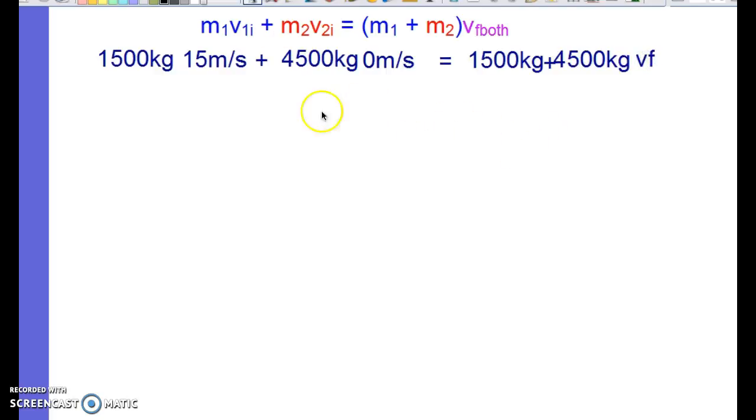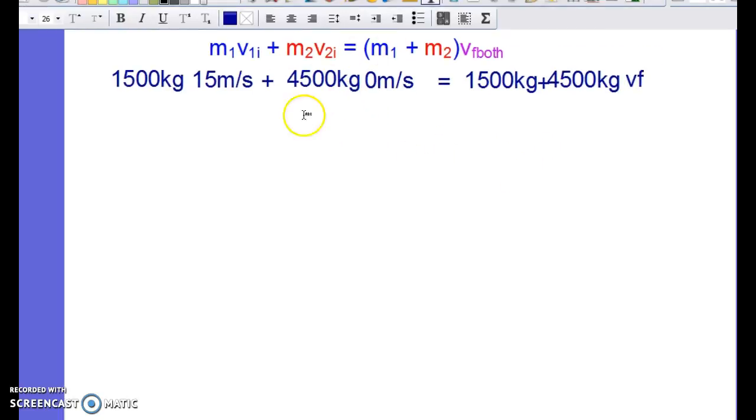So when you go to solve it, we can see that this here is going to be 0 kilogram meters per second right there. Here we've got 1,500 times 15. That's 22,500 kilogram meters per second.